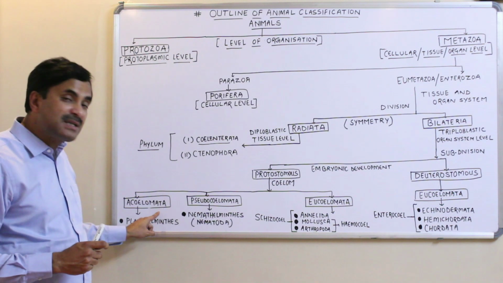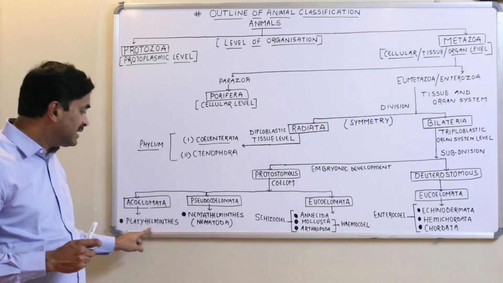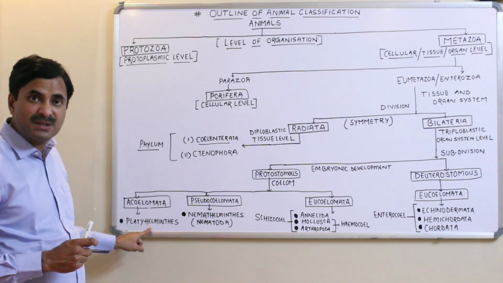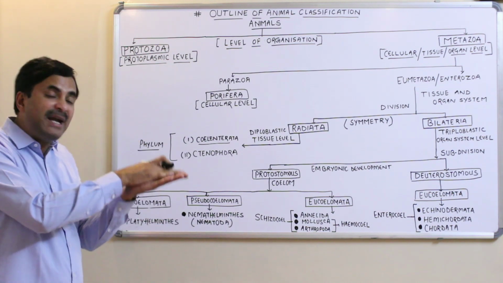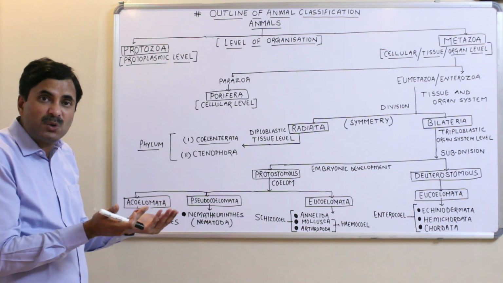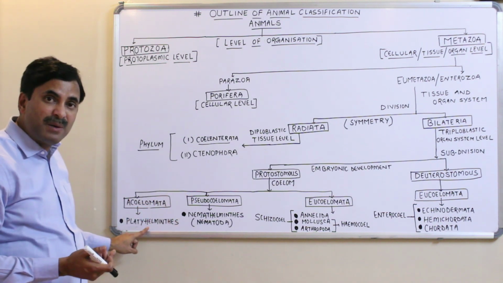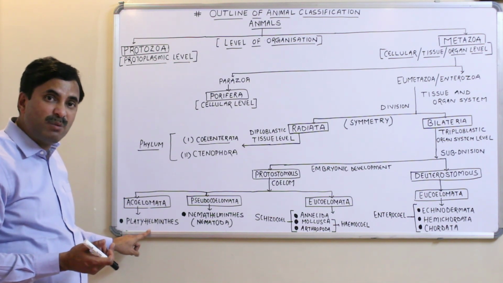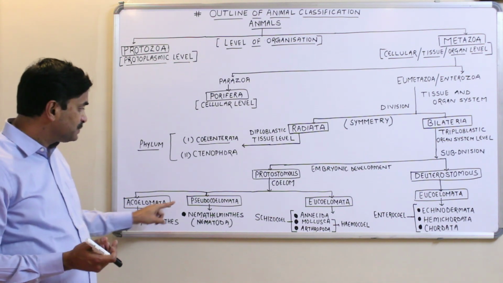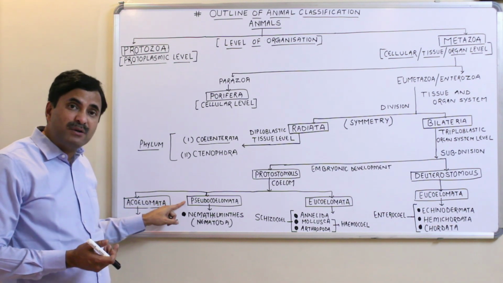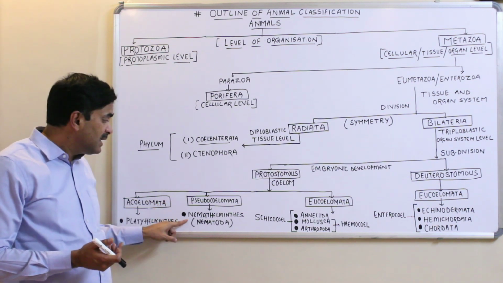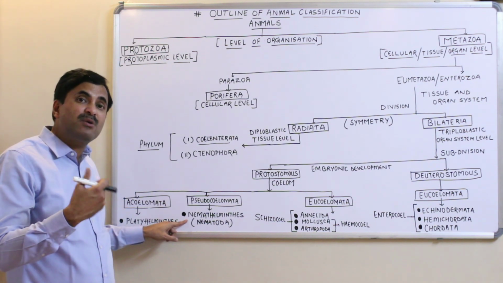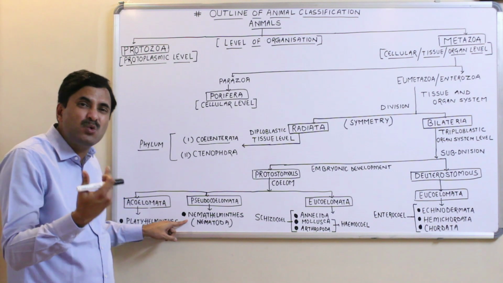The best example of acoelomate is the phylum Platyhelminthes, which means flatworms. Why are they flat? Because they do not have any sort of coelom. The best example of the false coelom, that is the pseudocoelomates, is the Nematahelminthes, or you can call it Nematoda, or Aschelminthes, that is the roundworms.